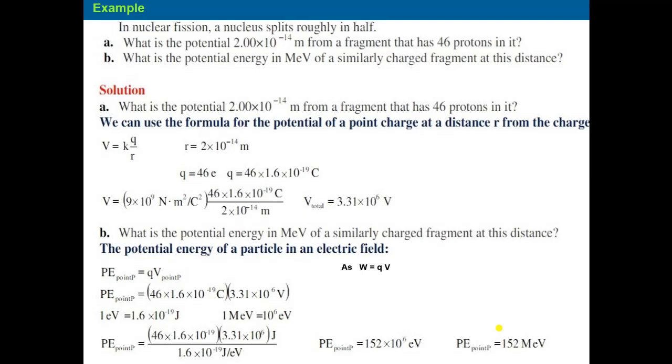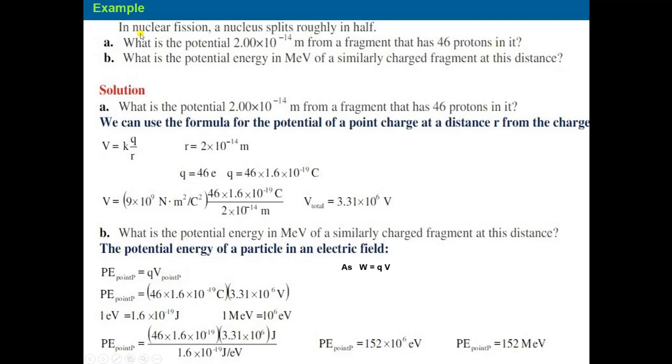Okay. Then we take an example numerical problem. In a nuclear fission, a nucleus splits roughly in half. Question 1: what is the potential 2 multiplied by 10 to the power of 4 meters from the fragment that has 46 protons in it? The second question is, what is the potential energy in MeV of a similarly charged fragment at this distance?